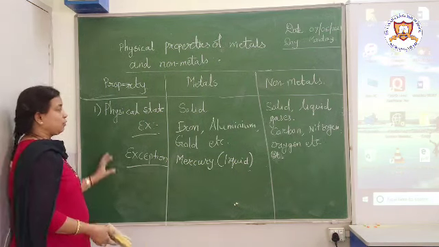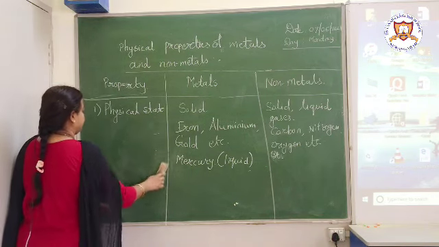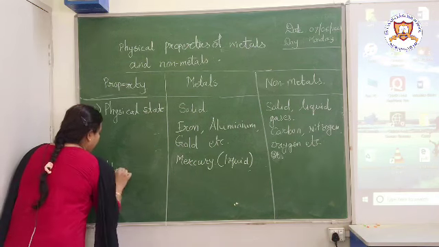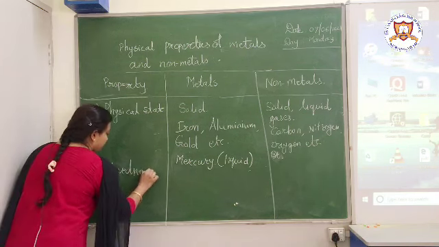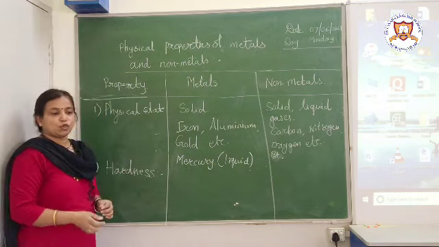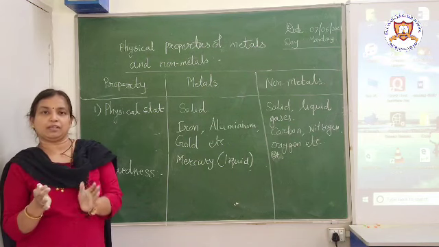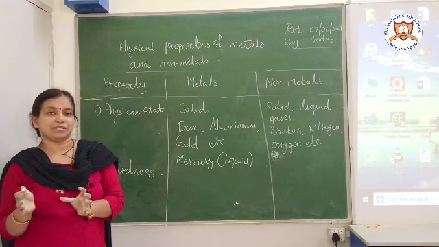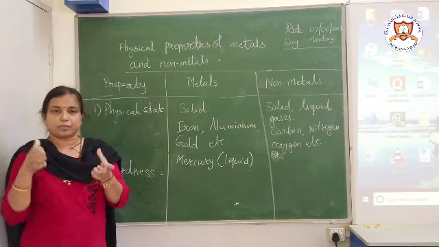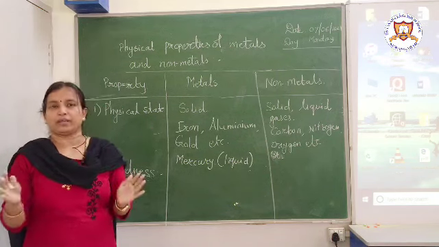So let us see what the next physical property is. Hardness. Now when we talk about hardness, you must have seen, children, if you take an iron bar or any iron material or any other metal substance like utensils, and try to press it or hammer it with something, it is a little bit difficult to break it, isn't it?